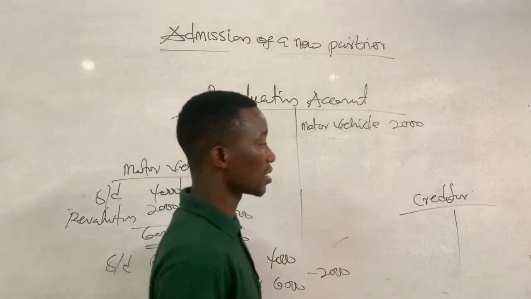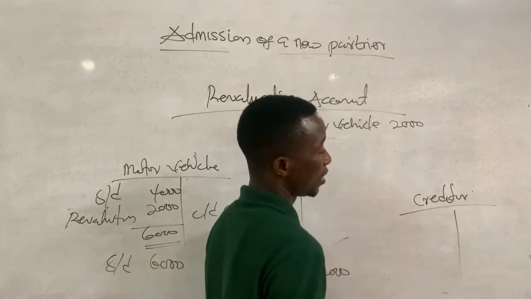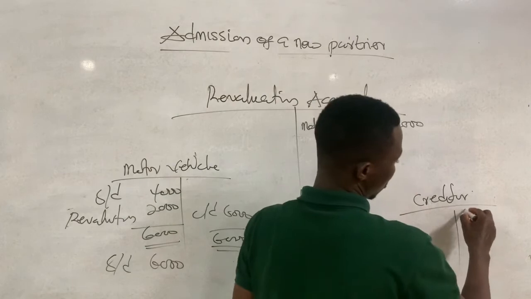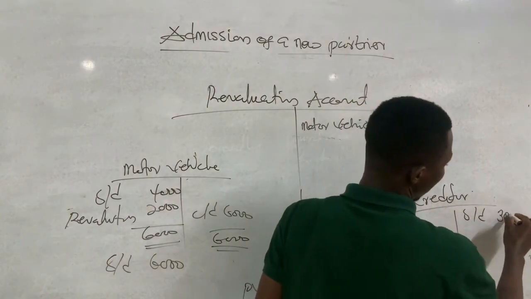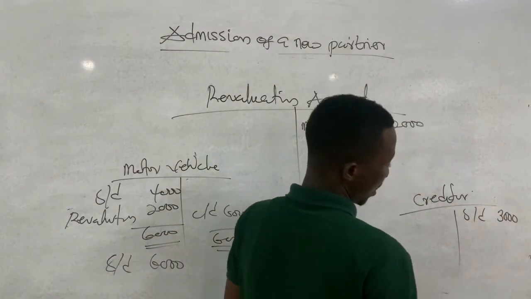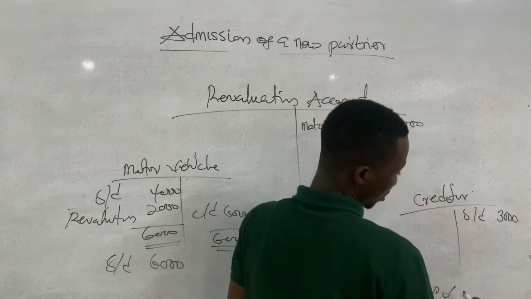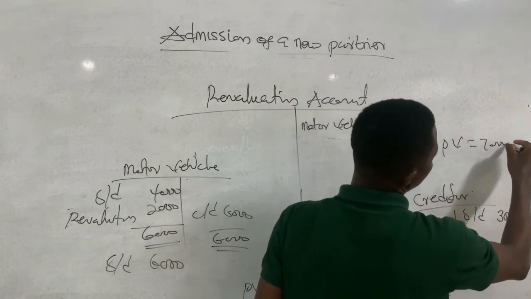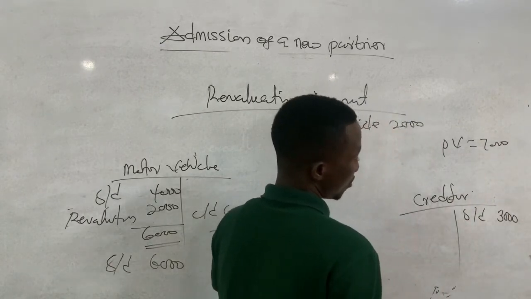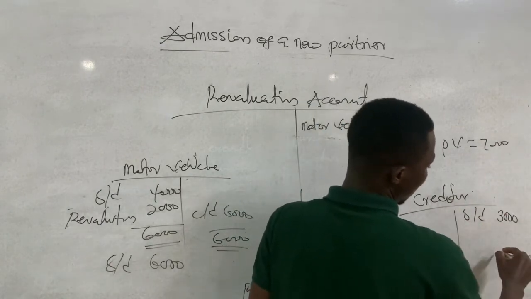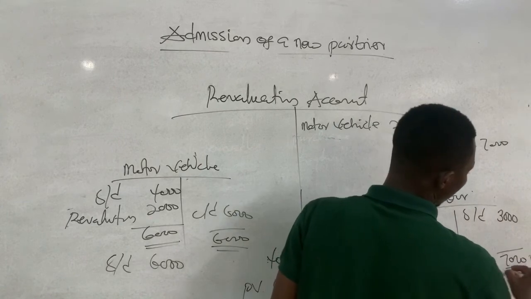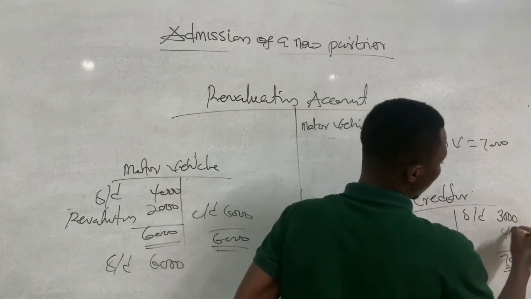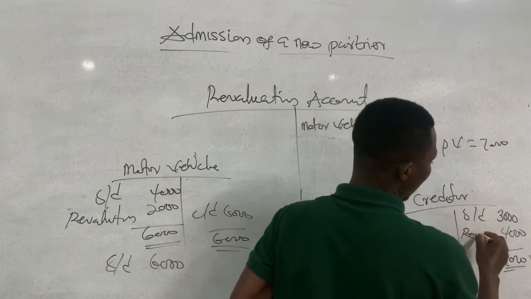So let's also consider that the initial balance of the creditors balance was, let's say, 3,000, and the present value now becomes, let's say, 7,000. So to increase this to 7,000, we need to credit this account with a difference of 4,000. So we name the difference revaluation.